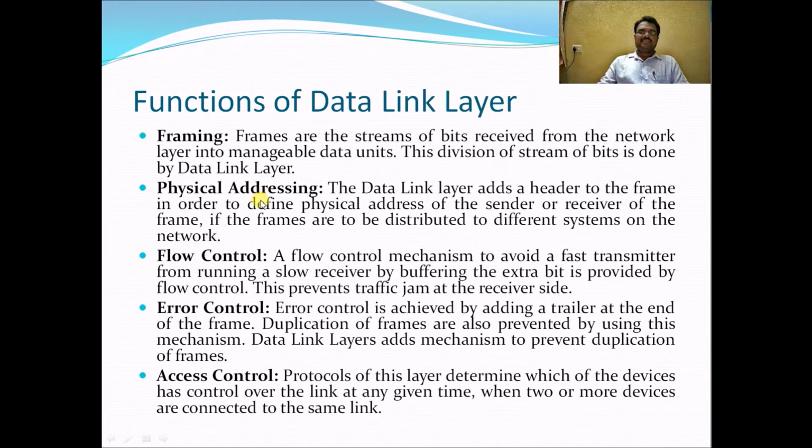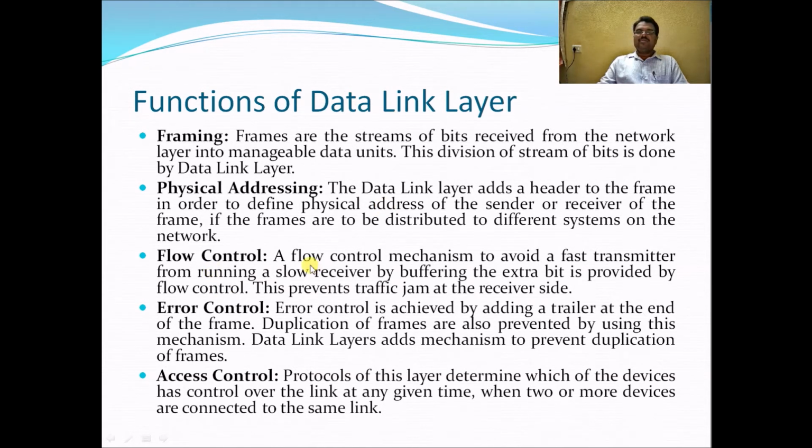What is the physical addressing in the data link layer? The data link layer adds a header to the frame in order to define the physical address of the sender or receiver of the frame. If the frames are to be distributed to different systems on the network, the data is divided into packets in the form of zeros and ones, and each and every packet must have a physical address of the sender and receiver.